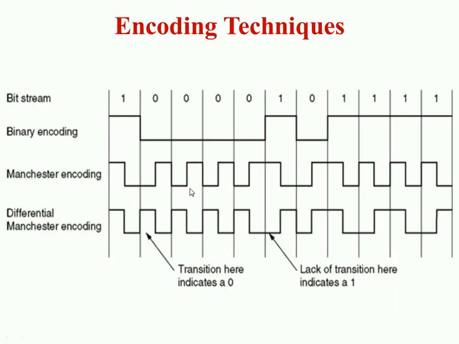Next, your second topic was your encoding techniques. So this you all must have already studied under data communication. Now this is a bit stream which is given. So what is the bit stream given? 1 0 0 0 0 1 0 1 1 1 1. The binary encoding of this bit stream will be what? See, for 1 we draw high, for 0 it is low, right?